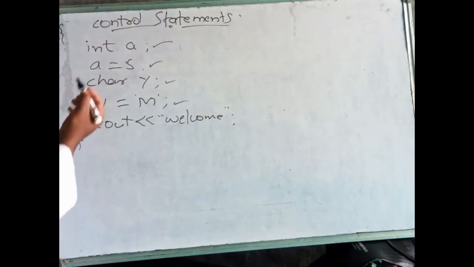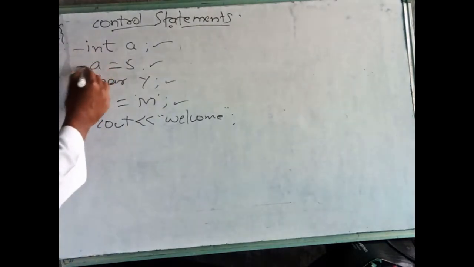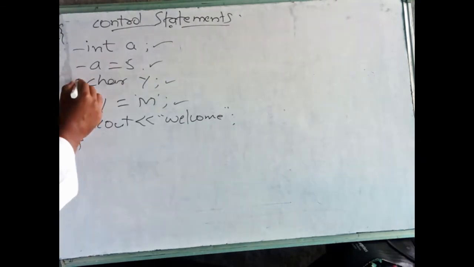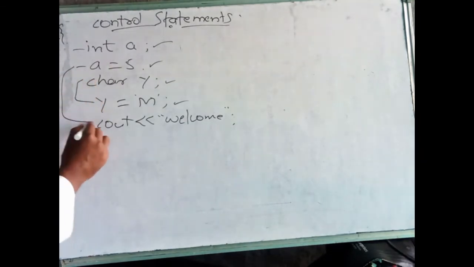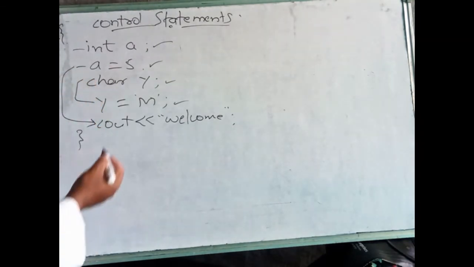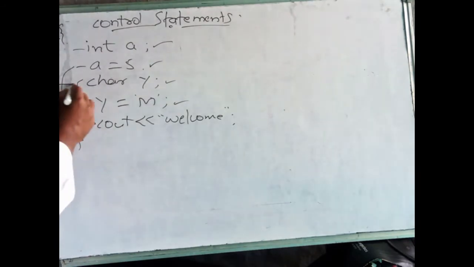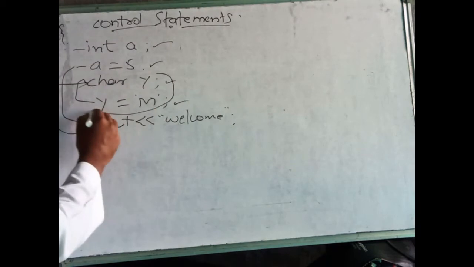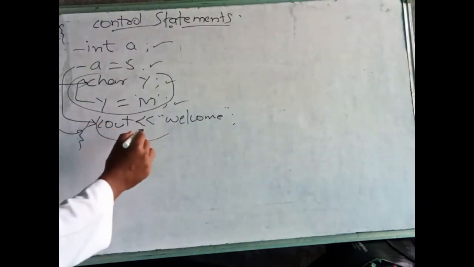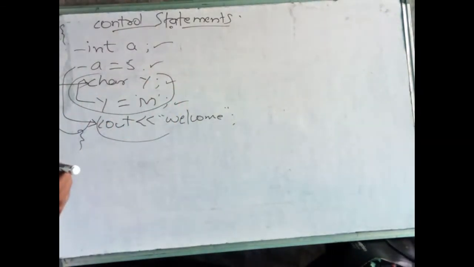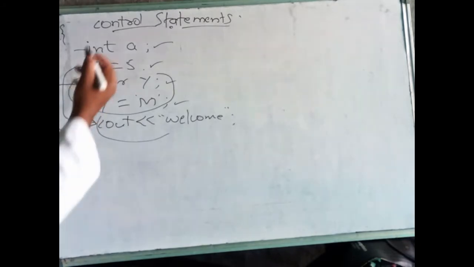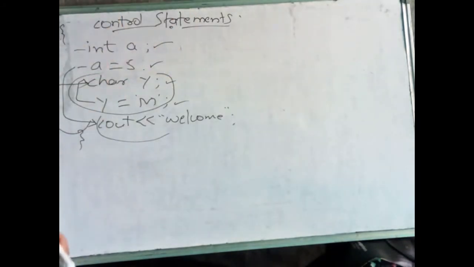For example, it will execute this and this statement, then skip these two and come to here. It will execute this, then go back to this one, and execute these steps repeatedly. How can we do that? By using control statements.